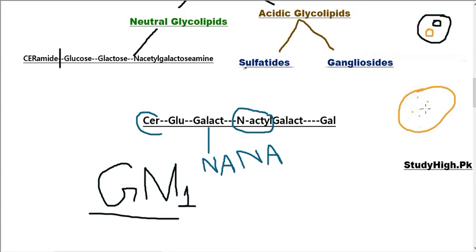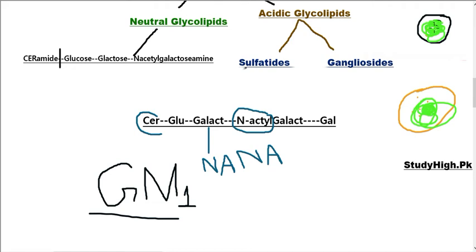If there is absence of a definite enzyme, what will happen? These gangliosides, which are being produced at a normal rate, are continuously produced but are not broken down into their components. What will happen? There will be accumulation of a large amount of gangliosides or different types of glycosphingolipids in the cell. As a result, this cell will enlarge, and neurodegenerative problems, a lot of problems, and seizures also occur.